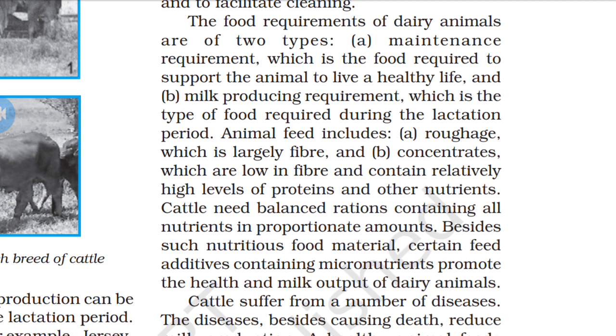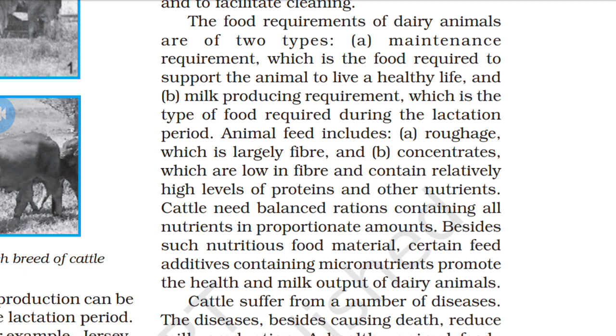The second is the milk producing requirement. For this we use roughage, which is largely fibers, and the second one is concentrate, which is low in fiber and contains relatively high levels of proteins and other nutrients.